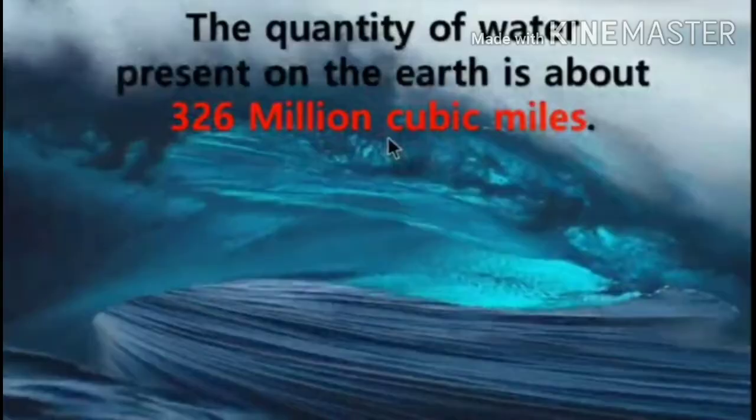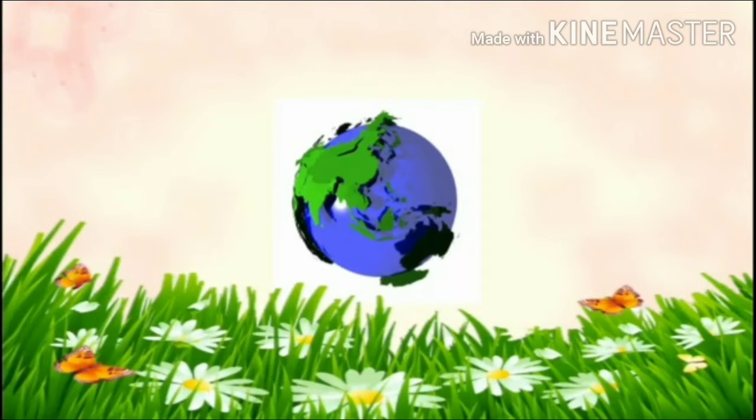The quantity of water present on the earth is about 326 million cubic miles. It is hard to visualize this massive quantity of water. Hence, Earth is called the blue planet.